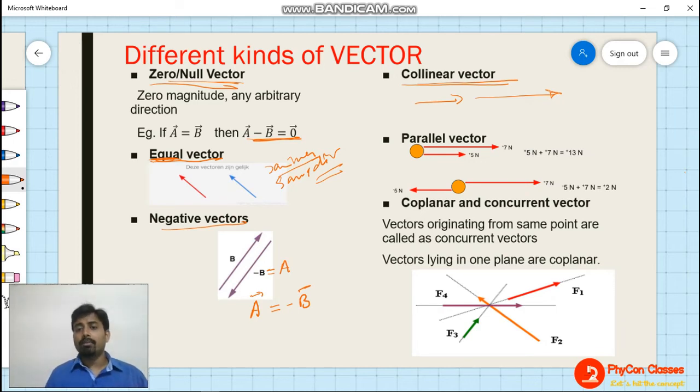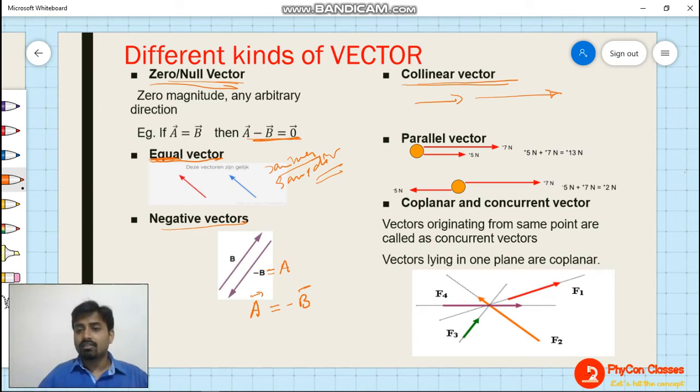Clear? Now, parallel vectors. Two vectors are called parallel vectors when they are represented in such a manner that the two vector lines are parallel to each other. That means if you extend the vector lines, they will never cross each other, even at infinity.